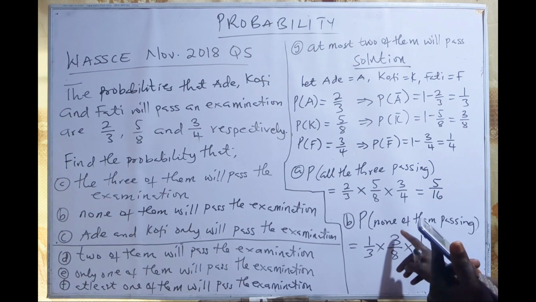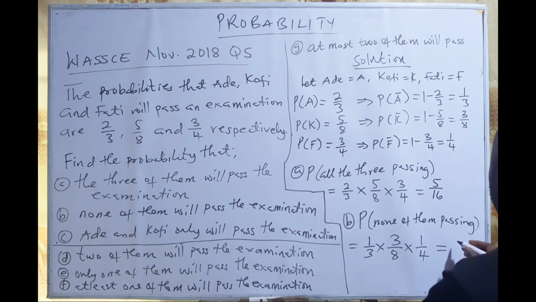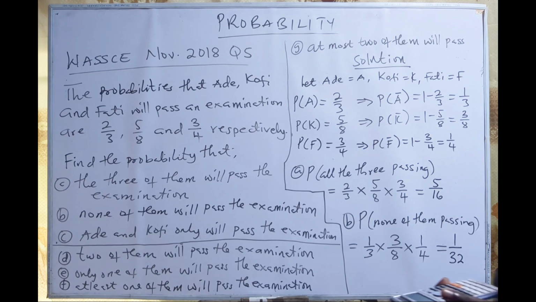1 over 3 times 3 on 8 times 1 on 4 will give us 1 on 32. 1 on 32. So that is the probability that all the 3 are not going to pass. Alright, so let me clean here and continue.